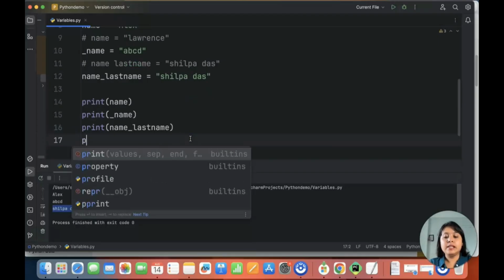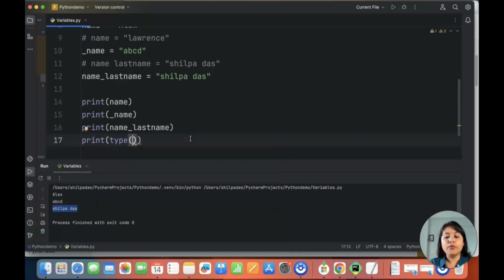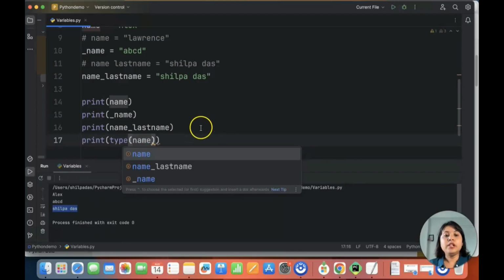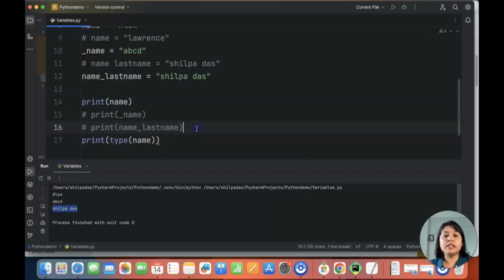So what I mean is, if I do a print and I do a type of name, it will show me the type of the name. So I'll comment these things and I will run this particular file. So what does it say? It says Alex is my name and the class is string.